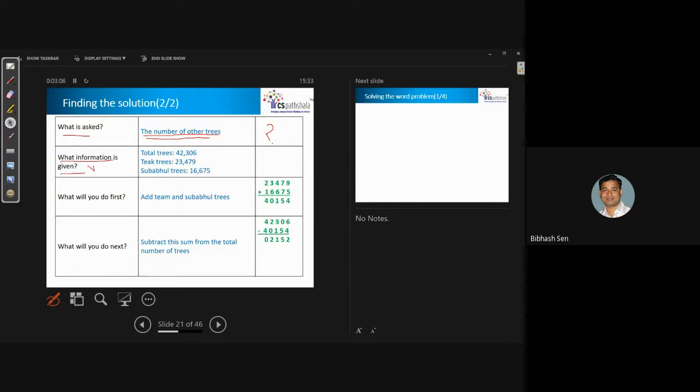You can ask them what is given. So you can ask what information is given. The information is given like this. They should write it; you don't write unless they are not writing. You help them to find this out. Once you find this information, automatically it will help solve the other problems. So this is the fundamental step you have to find out.